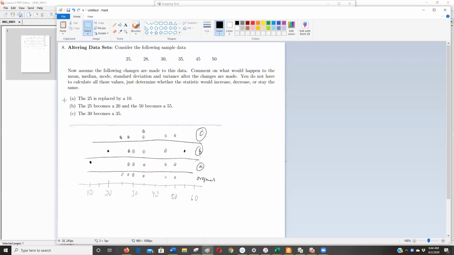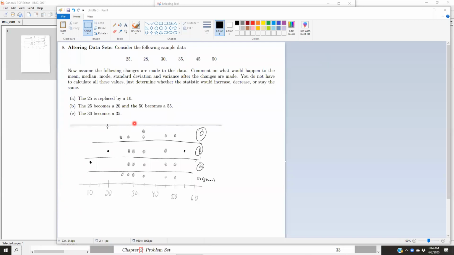Okay, so I thought I'd add a little bit to this, and I'm too lazy to write it out, so I thought I'd record it. Let me get a pointer going here. A couple things I want to talk about: first off, initially there's no mode in this data set, and the only time that happens is in part C.